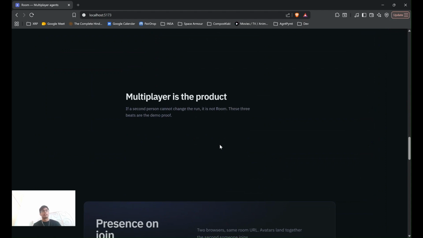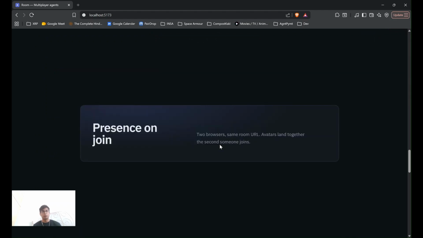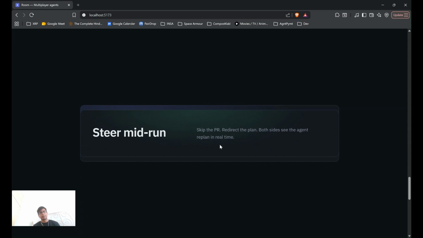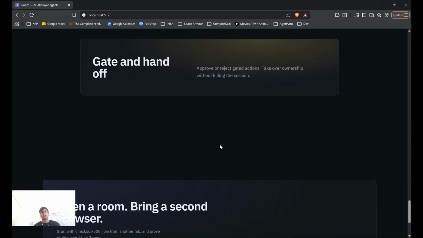These three beats are the demo proof, right? First, there's presence on join. I'm going to create two different browsers with the same room URL, and the avatars will land together in the same room and have the same context at the same time. The second one is steering mid run. We can talk to the AI and ask it to change direction according to how we like. And the third is gate and handoff. I can approve and reject actions, and I can even pass it over to another worker. If I have another task to do, I can pass the whole context over, and there will be no need to start a new thread all over again.